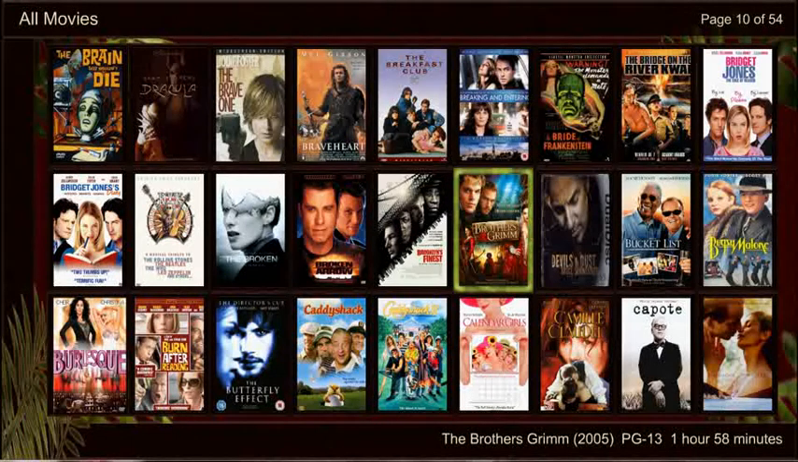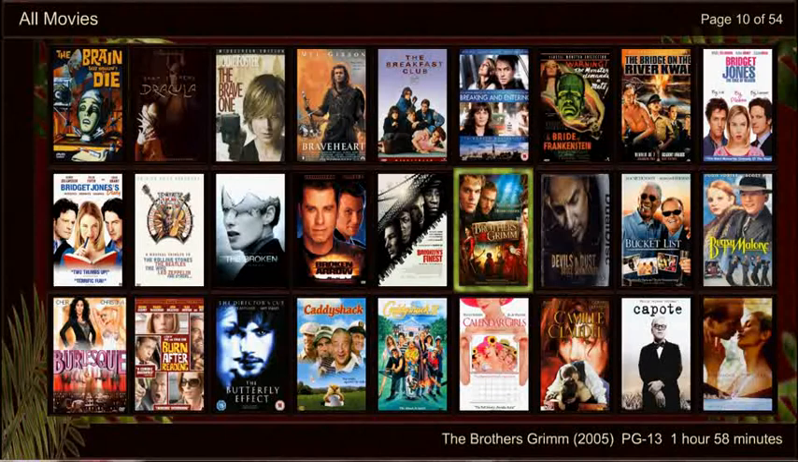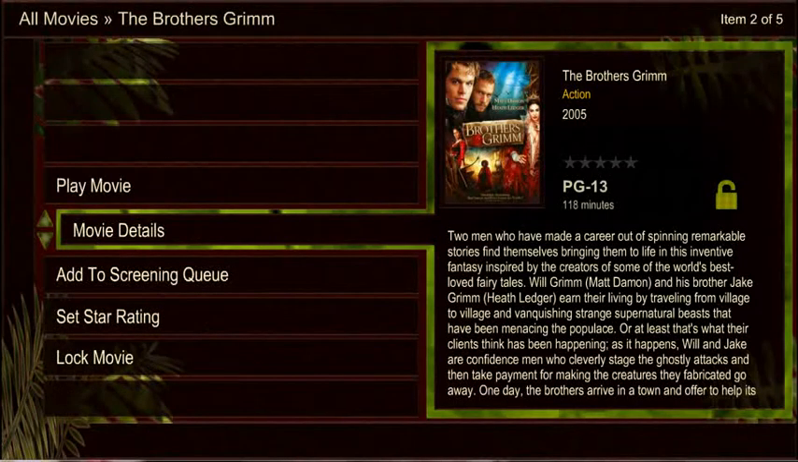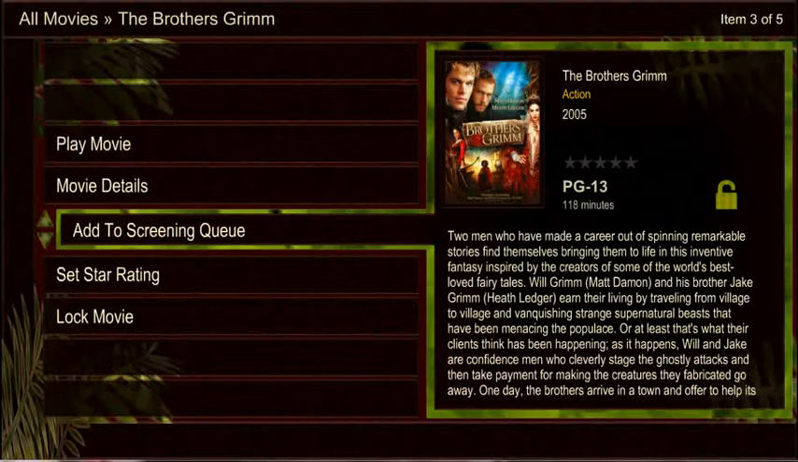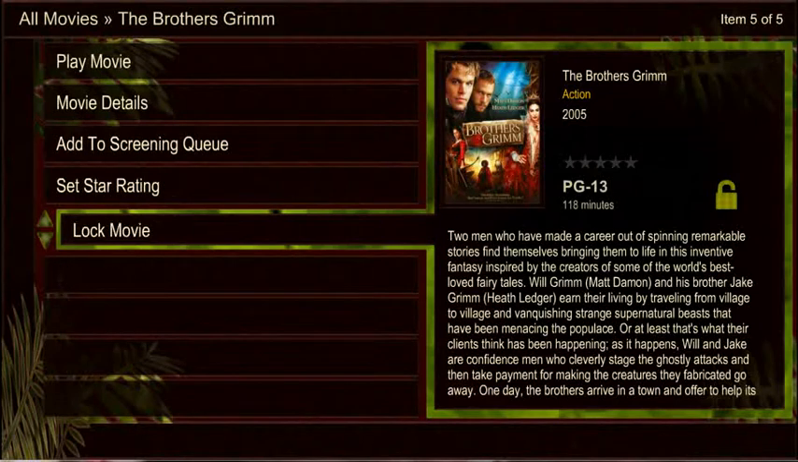To navigate the user interface, press the cursor keys on the remote control. Up, down, left, and right. To play the highlighted movie, press the play button, or for more options, press OK. On this page you will have 5 options: playing the movie, viewing movie details, adding to a screening queue, setting the star rating, or locking and unlocking the movie.